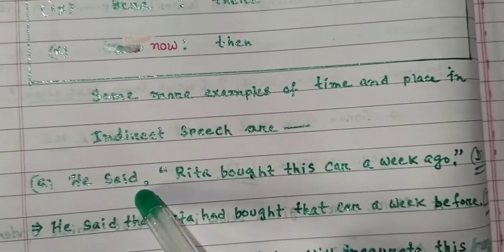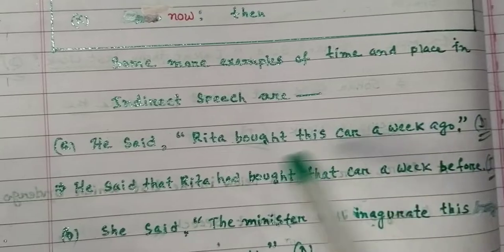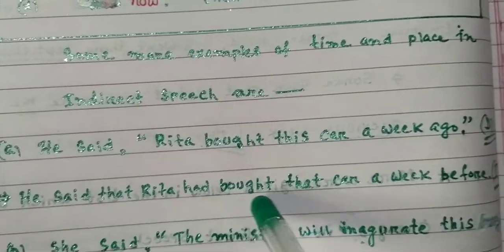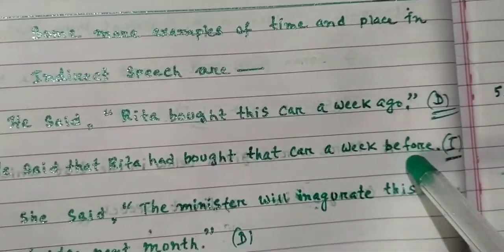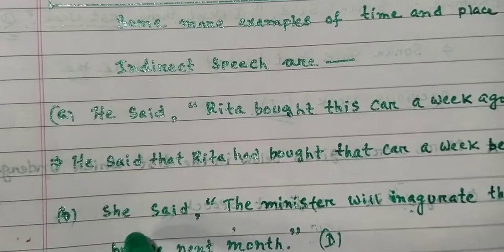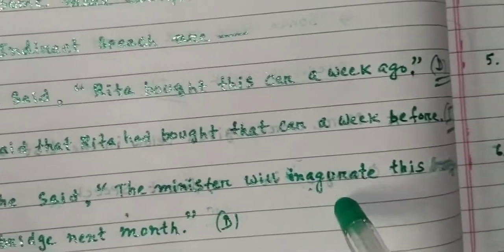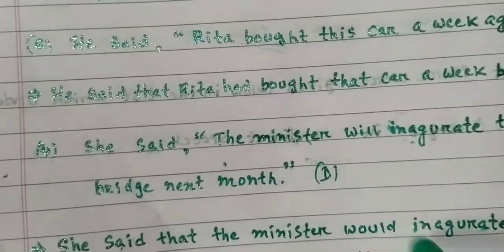Number A. He said, "Rita bought this car a week ago." Direct speech. So he said that Rita had bought that car a week before. Indirect speech. Ago becomes before here. So number B. She said, "The minister will inaugurate this bridge next month." Direct speech.